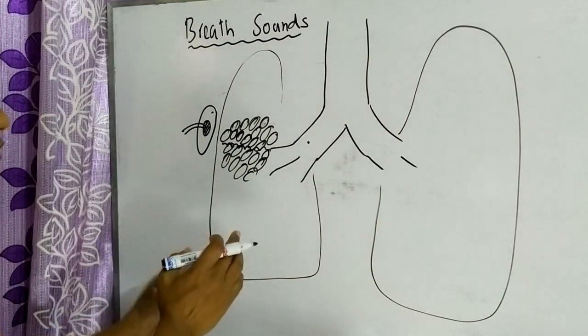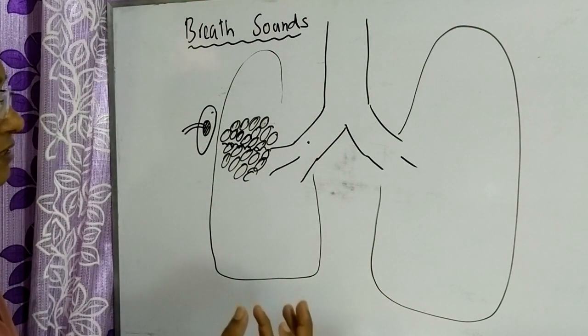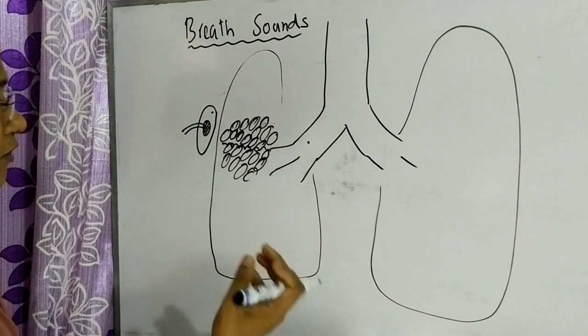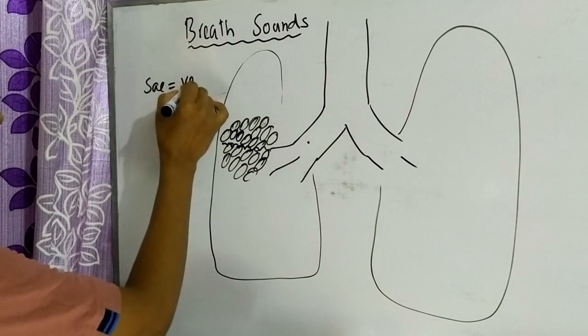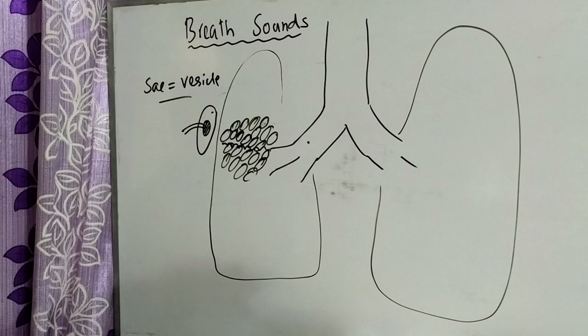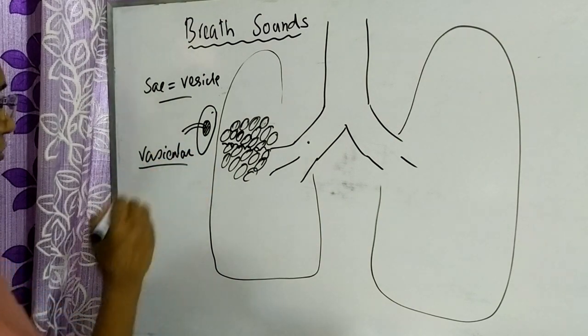That means in between the airway and the stethoscope is the intervening lung parenchyma, and normal lung parenchyma, we know, is formed mainly by the air-containing sac, that is the alveoli. This air-containing sac is also called a vesicle. Normal breath sound is vesicular in pattern, vesicular in quality. What do you mean by vesicular?